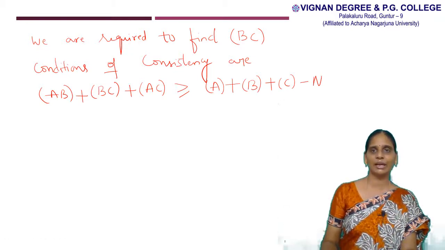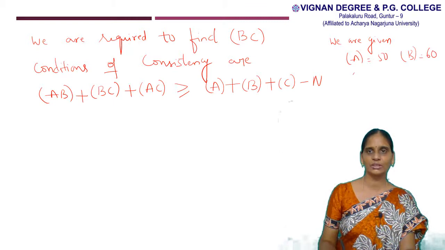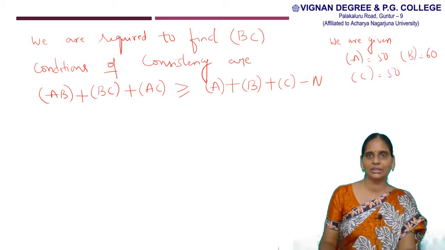So we are given the values in the problem. Frequency of A is 50, frequency of B value is 60, frequency of C is 50.